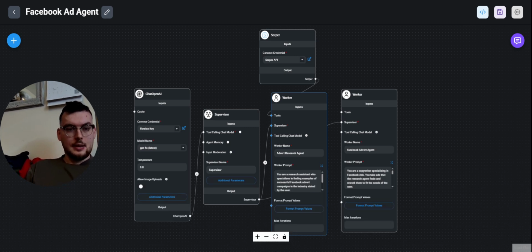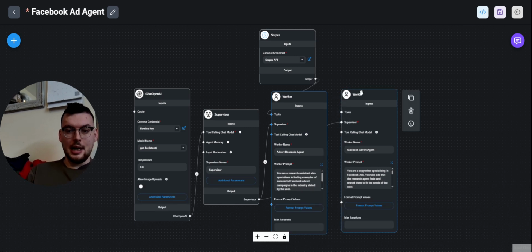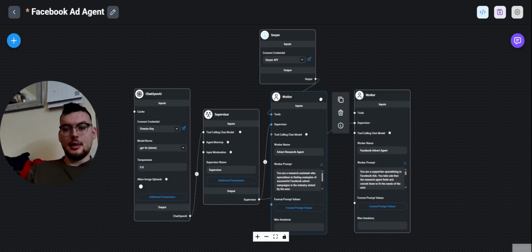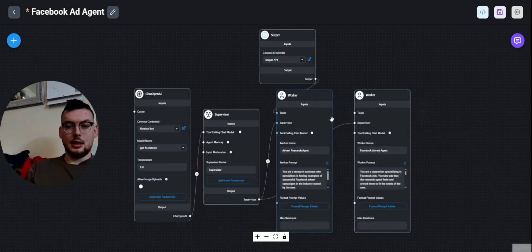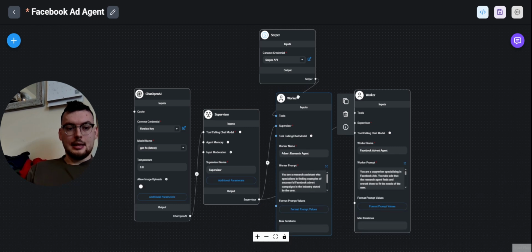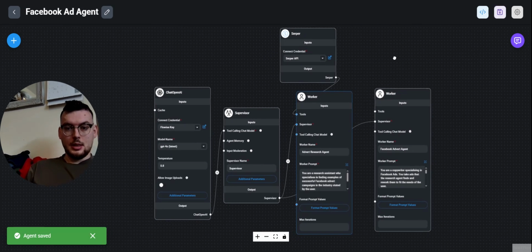Today I just want to take you through this Facebook ad agent I built. Essentially, how this works is you give it an industry. This worker conducts research on successful ads in that industry, and then this agent takes the information gathered by this agent and generates an ad based on criteria it's being given. So it's nice and simple.